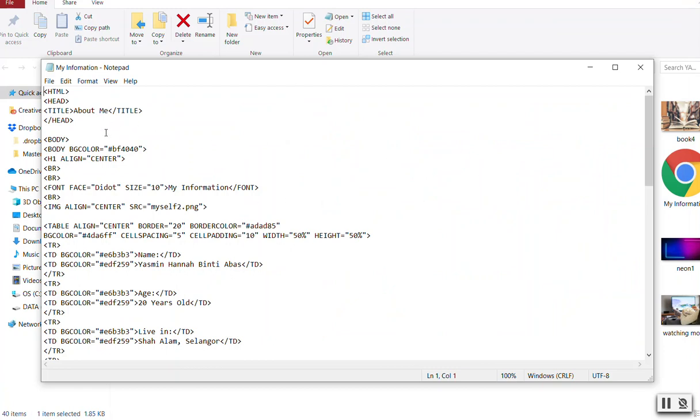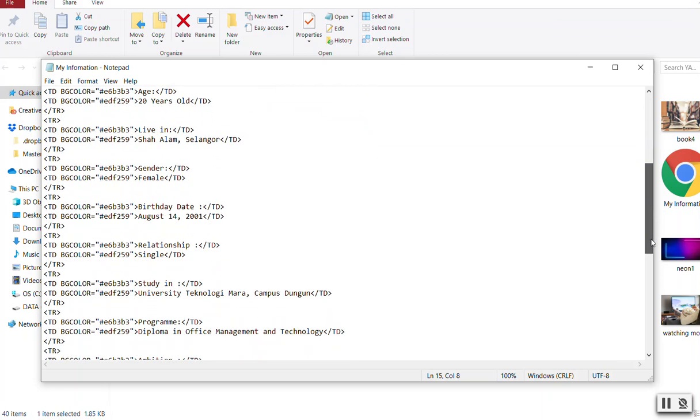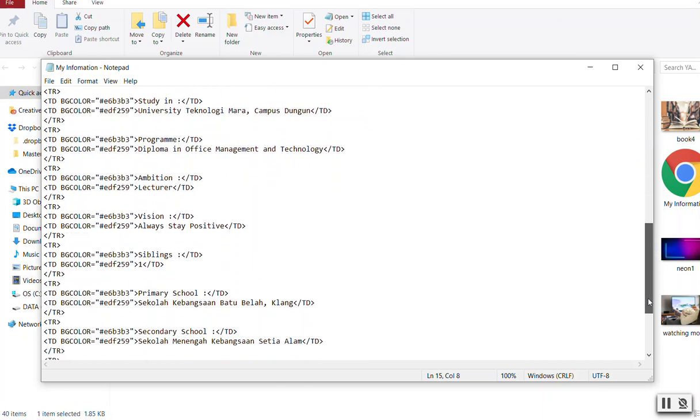When you have this one, BG color, you have the marks. When you have font face, this one is not the font for the marks. Font size, yes, you have image, you have another mark. This is the border. Can you see this one? Border color. This is the coding that she used to make the border have a color. So very good, Yasmin. That one is the biji color. This one is the cell color.